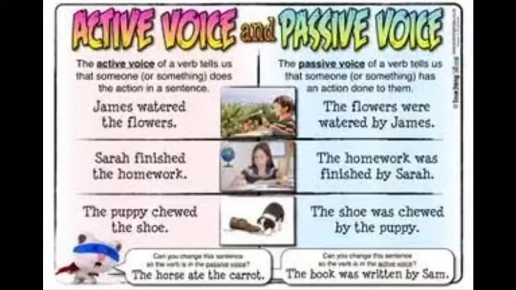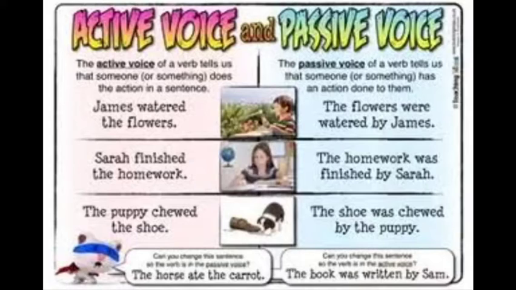Let's take one more example. Sarah finished the homework. The homework was finished by Sarah. So Sarah here in the first sentence is the subject and is doing some action. In the second one, Sarah is receiving some action. Okay, so this is the difference between active and passive voice.